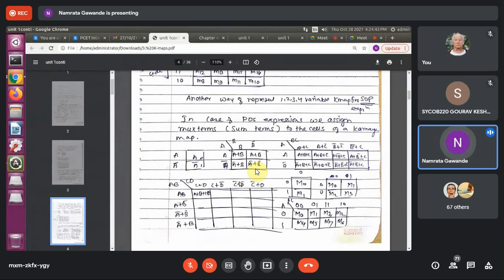Okay, just forget about this, you will get confused. This part we'll see later. Okay, this part we'll see later. Now we'll just focus on the SOP part for K-map.